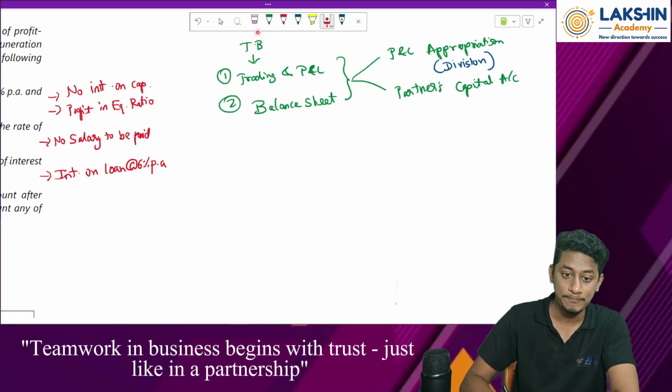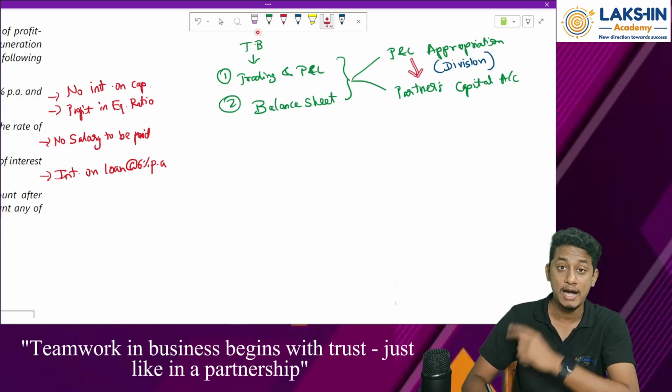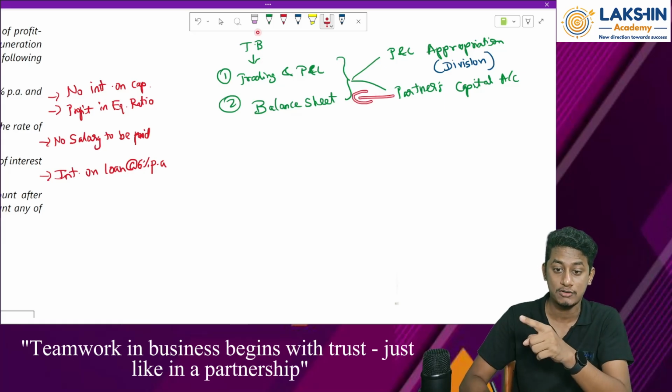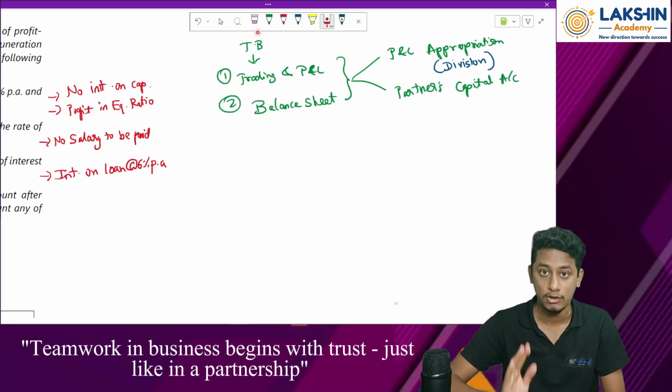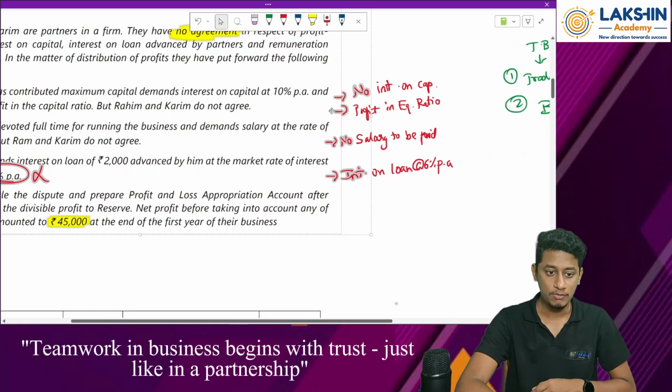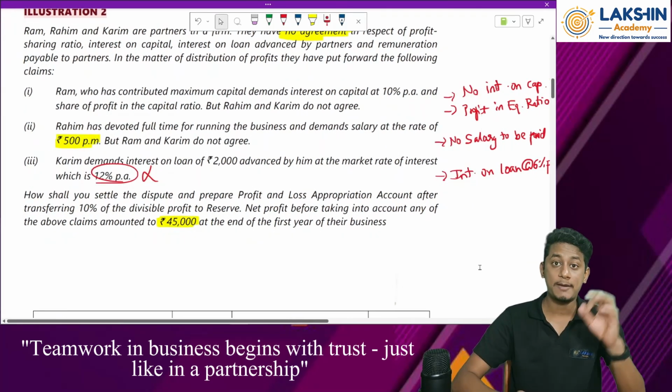So the flow will be from this to trading and P&L account, from this to P&L appropriation account, and from P&L appropriation to partners' capital account, and from partners' capital account to balance sheet. This is the flow you need to follow. Clear? Okay. Now, in the question they have asked us to prepare P&L appropriation account.